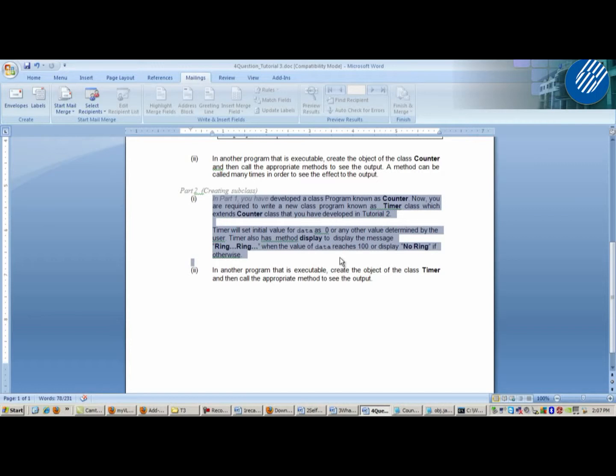Timer will set initial value for data as 0 or any other value determined by the user. Timer also has a method display to display the message ring ring when the value of data reaches 100, or display no ring if otherwise. Okay, anyone confused with the question?